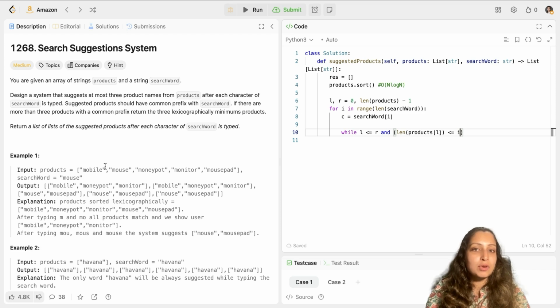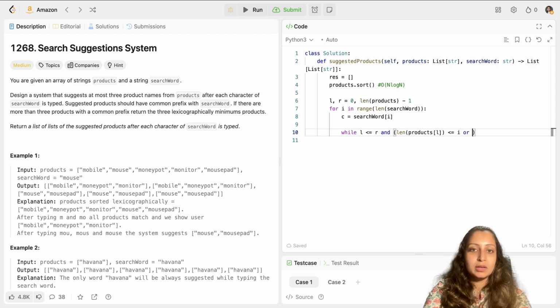That third or fourth character doesn't even exist in the word mo then. So if the length of the product, either at the left pointer or right pointer, is less than or equal to the index of the character which you are searching for in the search word, third character, fourth character, fifth character, you will ensure that the length of the product at the left pointer or right pointer is at least equal to the index you are searching for, or greater than.